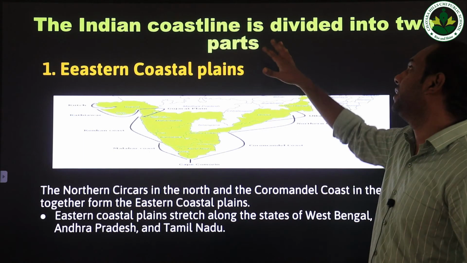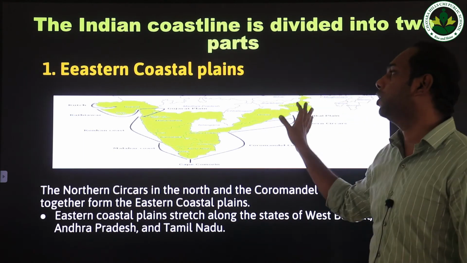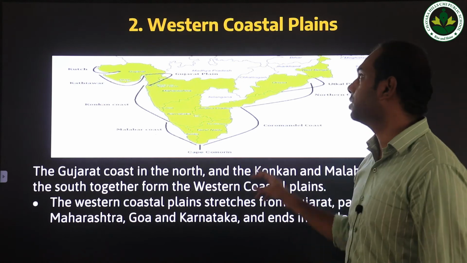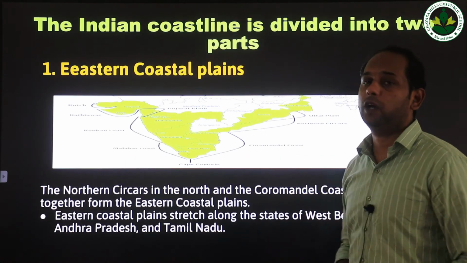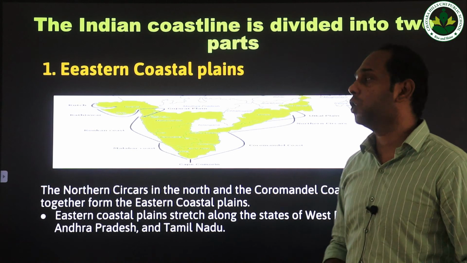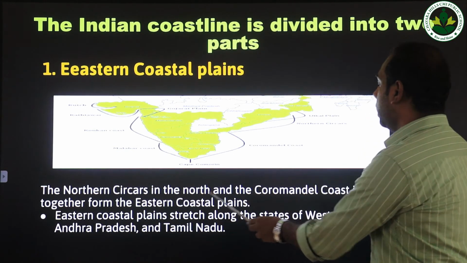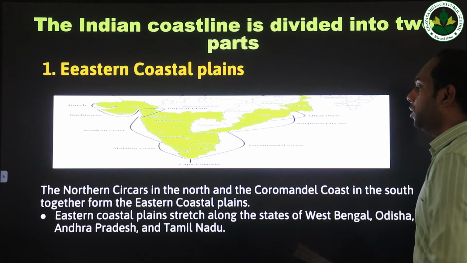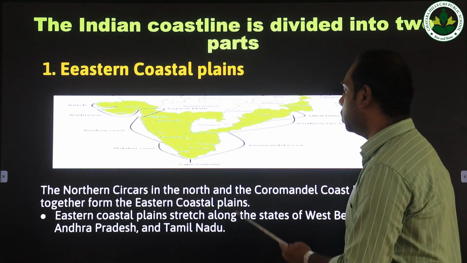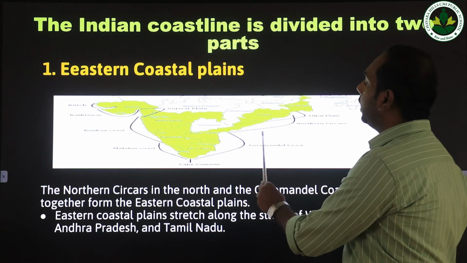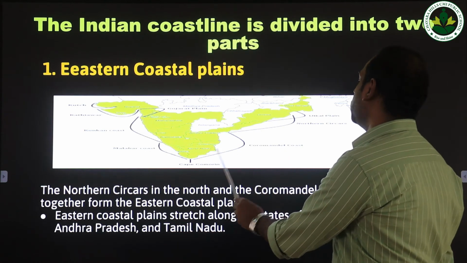The Indian coastline is divided into two parts, the eastern coastal plains and the western coastal plains. So these are the two divisions of the Indian coastline. First, we are going to study about the eastern coastal plains. The Northern Circars in the north and the Coromandel Coast in the south together form the eastern coastal plains. As you see here, this is the outline of the eastern coastal plains.